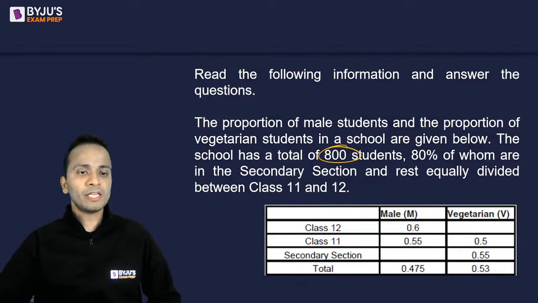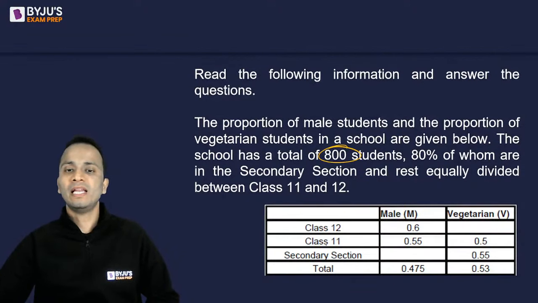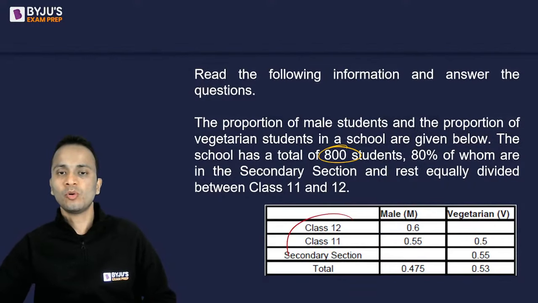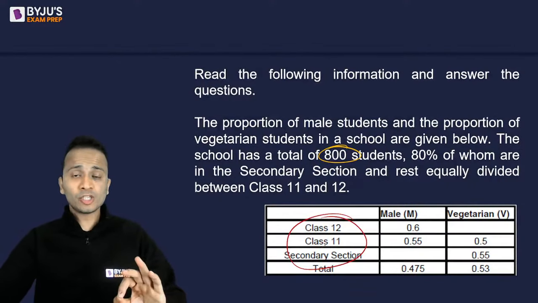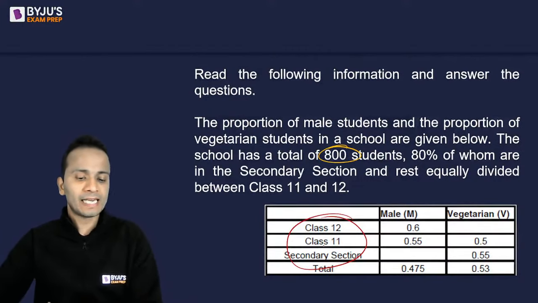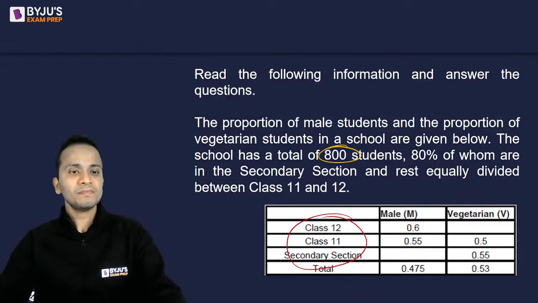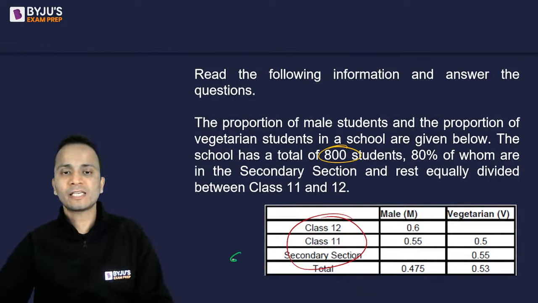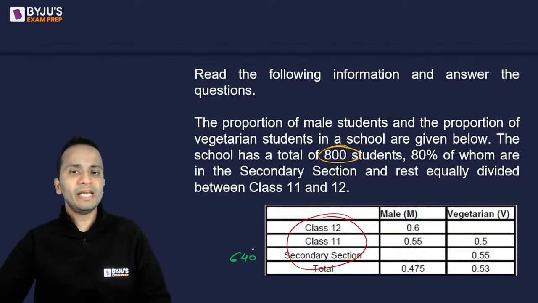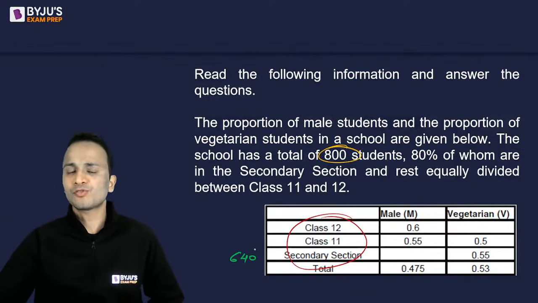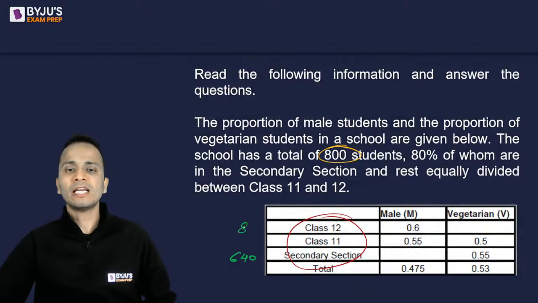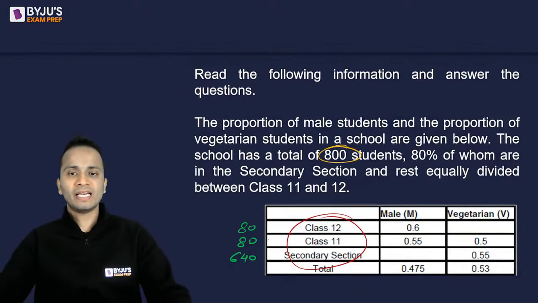Okay. So first of all, can you all give me the number of students in class 12, in class 11 and secondary section? So total number of students. So 800 students, 80% of whom are in secondary section. So 80% of 800 is 640. So 640 students should be in secondary section, 640. All right. And the remaining out of 800, if I subtract 640, remaining 160 students are equally divided in class 12 and class 11. All right. So this is the total number of students, right?